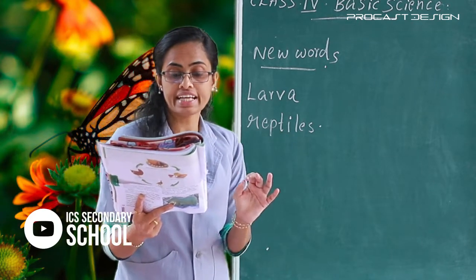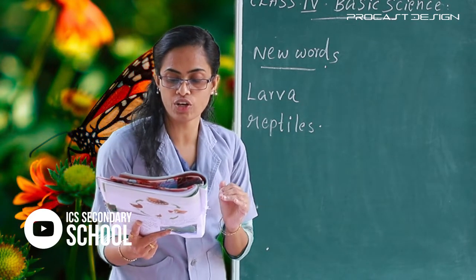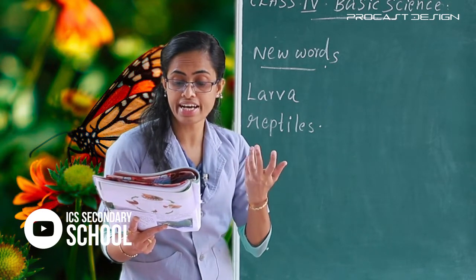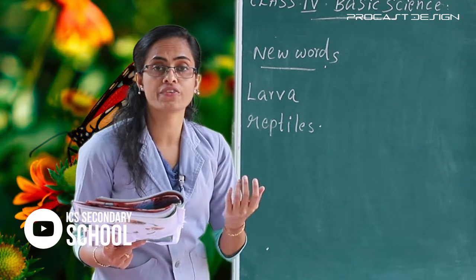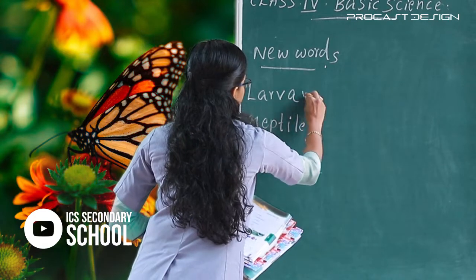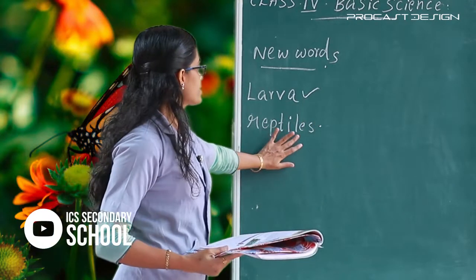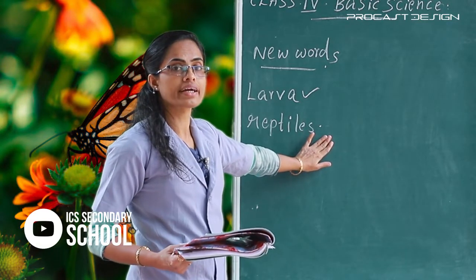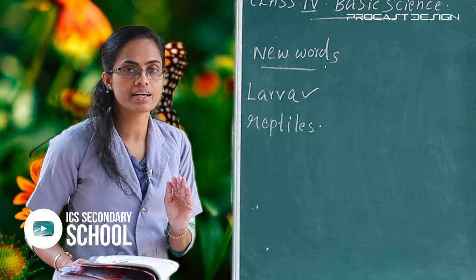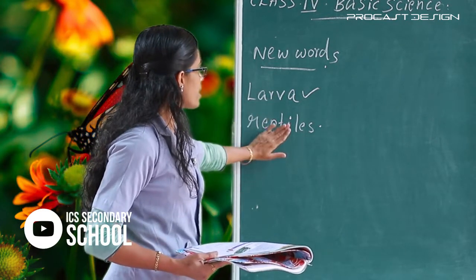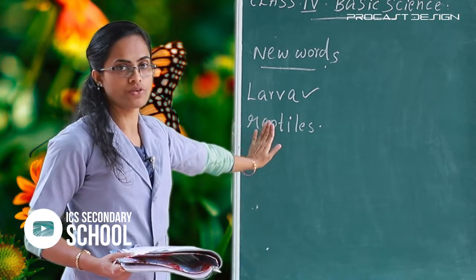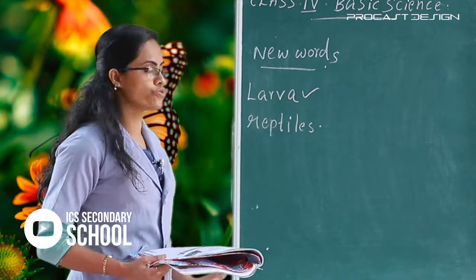Larva: the young one that hatches out of the egg of a butterfly or a housefly. That is larva. And the next one, reptiles: the animals that crawl or creep and have skin covered with scales. These are the new words. Clear? Then write them 5 times in your notebook and study well.